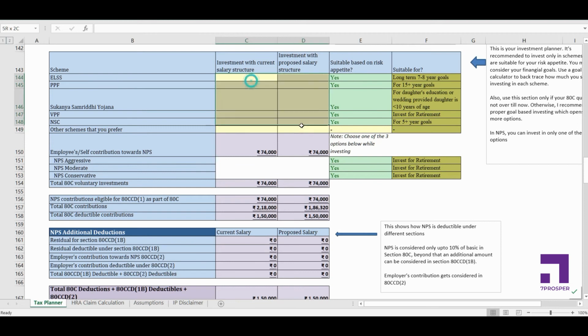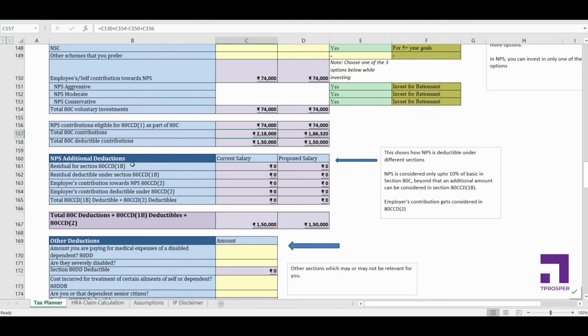Okay, so I'm deleting these things from here because already my ETC quota is over. Now NPS deductions, if you had your employer also contributing towards NPS, or if we had additional balance left from here for NPS, that would have populated here, but there's nothing here, so this is blank. You don't need to do anything here, it's automatically calculating how much can be considered for deduction.